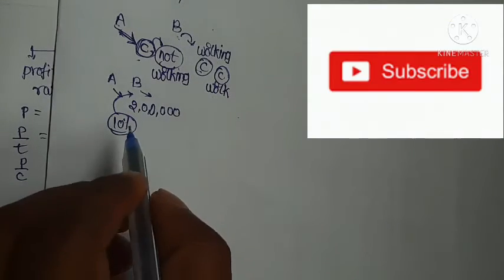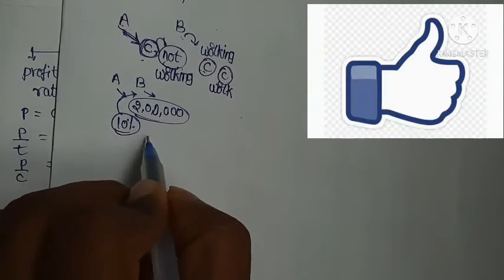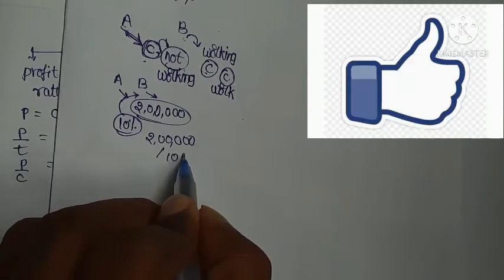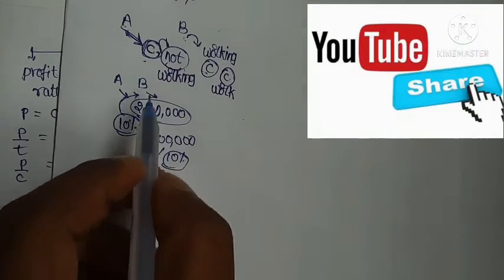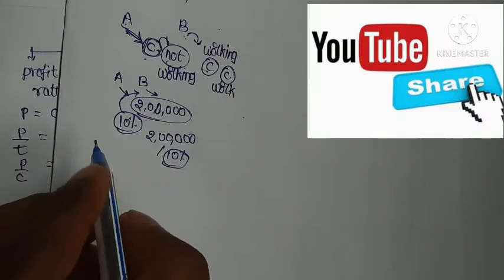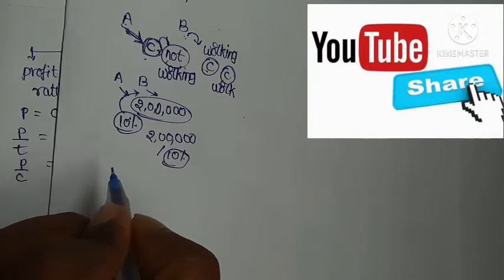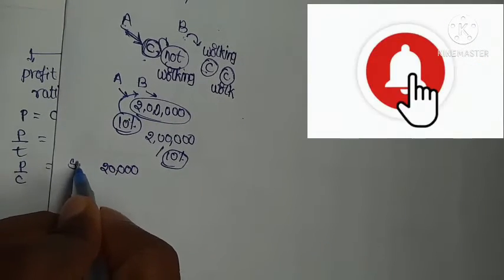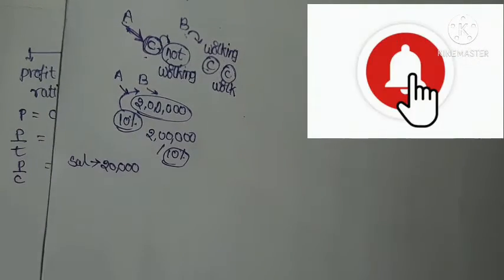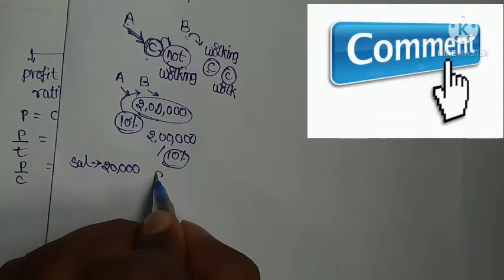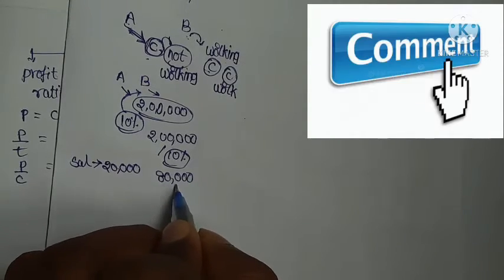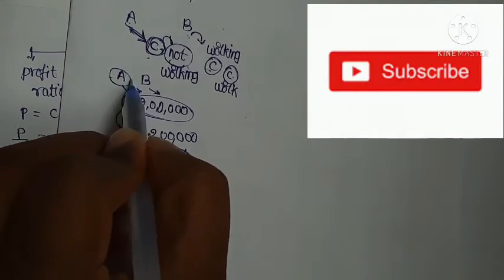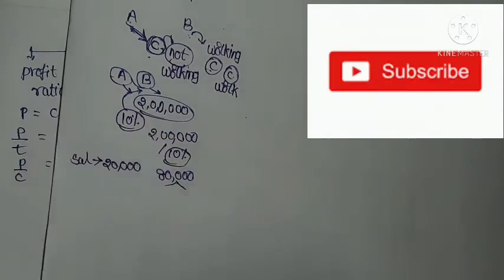Their profit is 2 lakhs. 10 percent of 2 lakhs is 20,000. So 20,000 is the salary of working partner B. The remaining amount is 80,000. This 80,000 is distributed among A and B by their capitals.